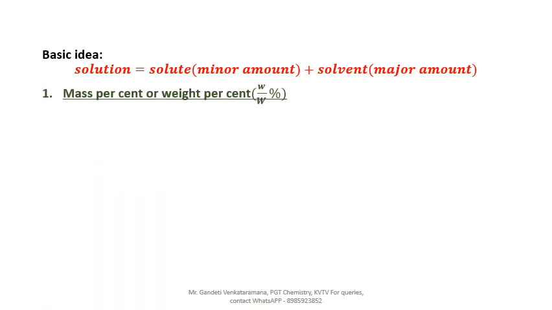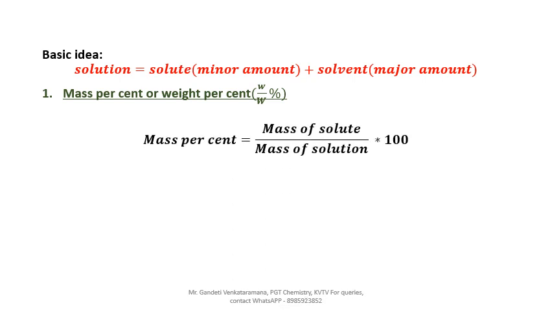Next, first way. We are going to discuss the first way. Mass percent or weight percent is represented by W by W percentage. Now we will see what is the meaning first. Mass percent or weight percent. Percent means 100 out of 100. Yes, this is the formula. Mass percent equals mass of solute by mass of solution into 100.